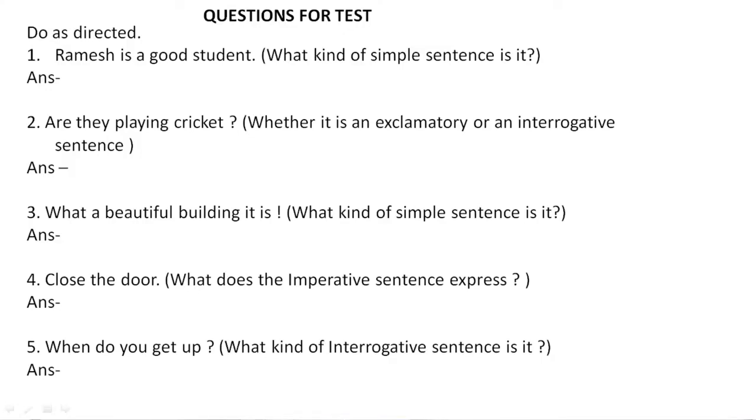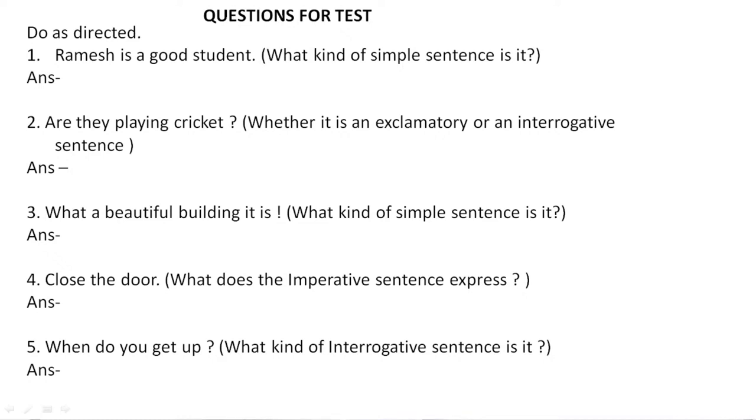Very good. What a beautiful building it is. What kind of sentence is it? Very good, exclamatory. Close the door. Next sentence. What does the imperative sentence express? Very good, order. When do you get off? What kind of sentence is it? It is an interrogative sentence.